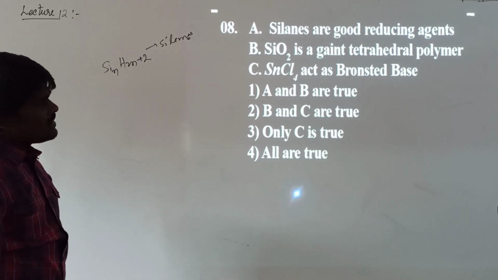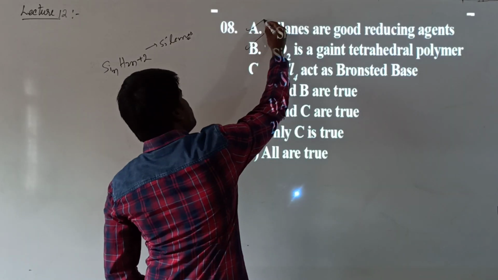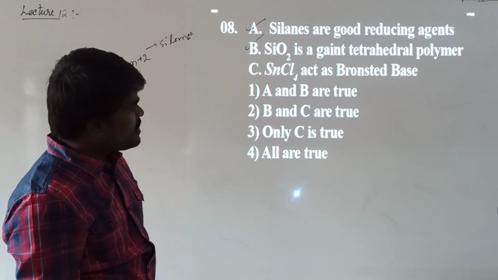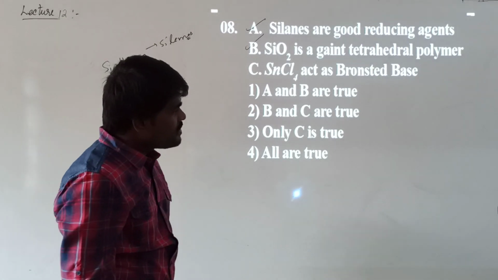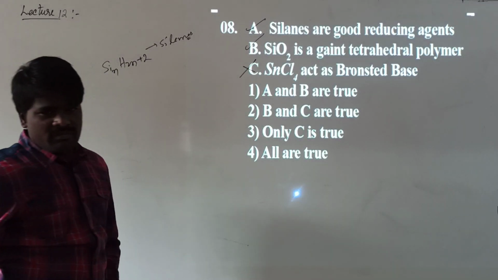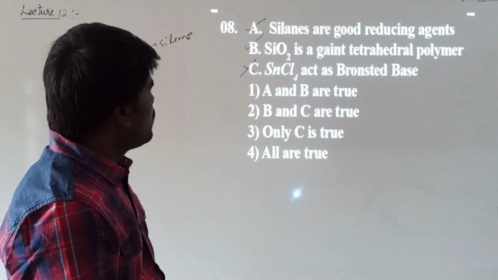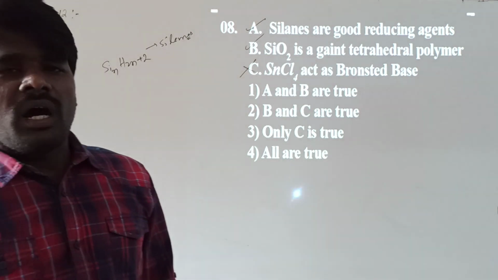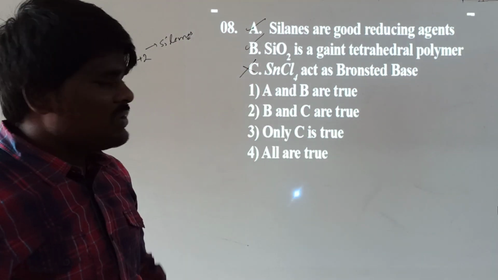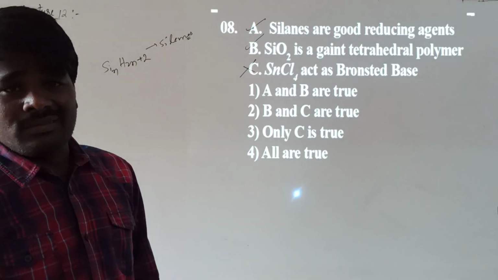And silicon is a giant tetrahedral polymer. It is also true. Tin tetrachloride acts as a Bronsted base. What is meant by a Bronsted base? It is not a Bronsted base which can donate OH minus. On hydrolysis, it should give OH minus ions in water. It does not give any OH minus in water, so it is not a Bronsted base.